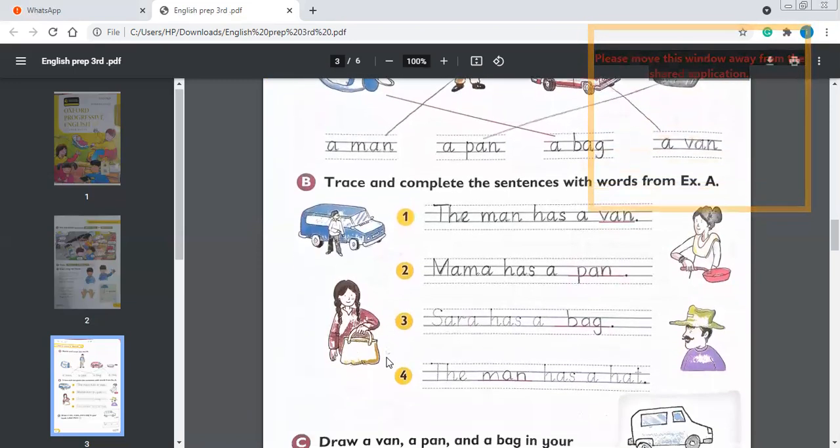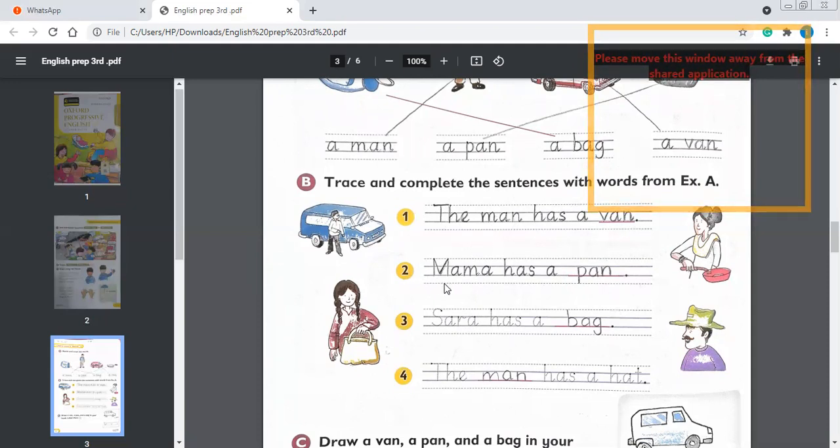Trace and complete the sentences with words from exercise A. Okay, exercise A, we have done this over here. So number 1, the man has a dash. What is man having? Man has a van. So we will write van over here. We will trace this sentence. The man has a van.